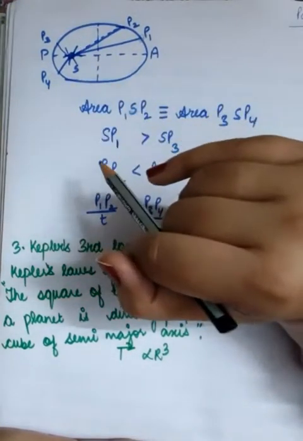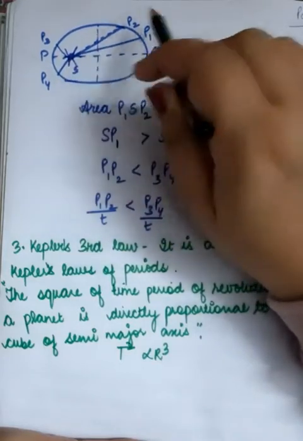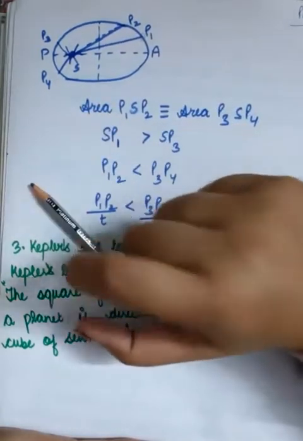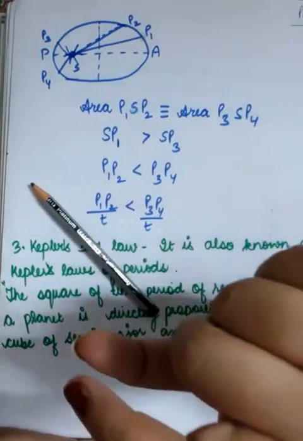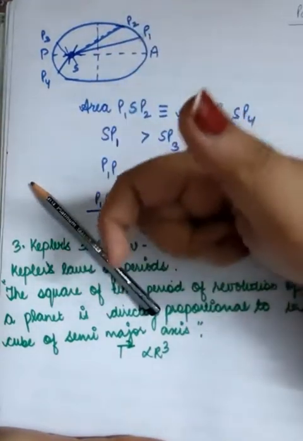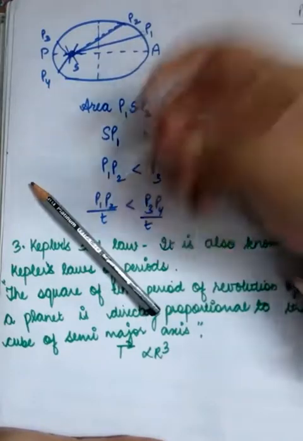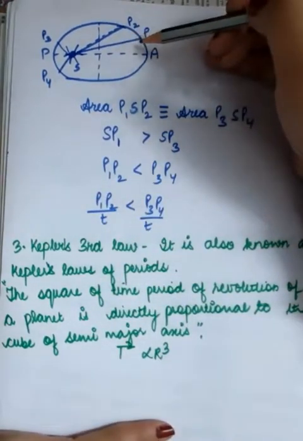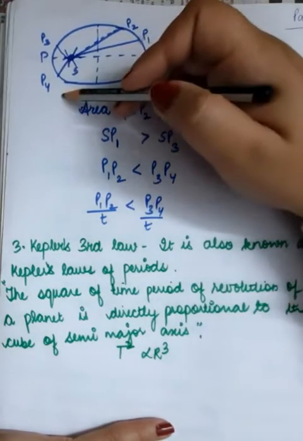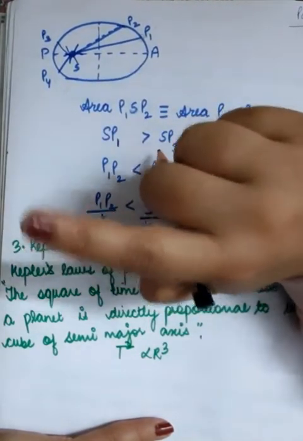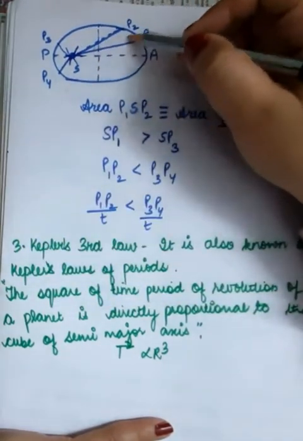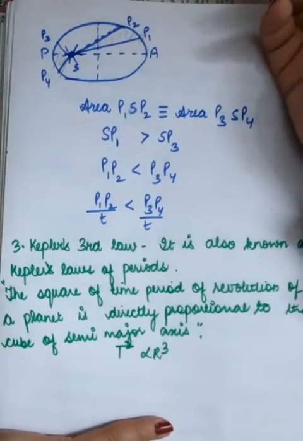Now what they are saying is that regardless of the distance from the sun to the planet, the planet always covers the same areas in the same intervals of time. Isn't it interesting? I had given 1 month to record the planet's position earlier, and after a season change also I had given 1 month to the planet so that I can record its position change. And can you believe that this area is actually equal to this area?